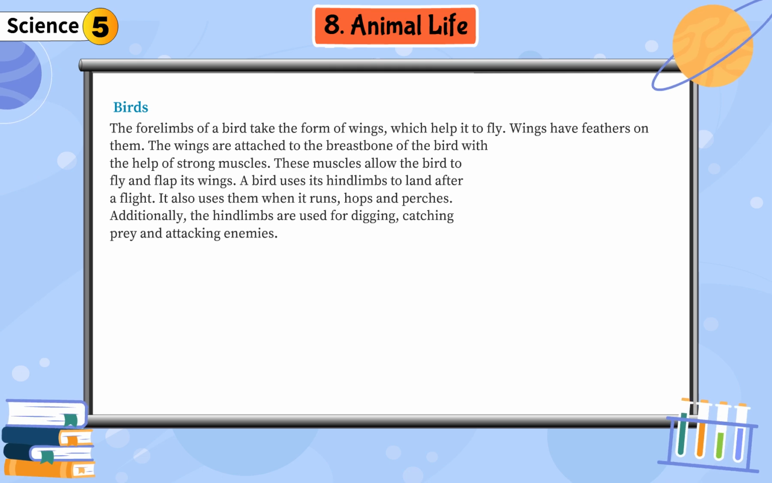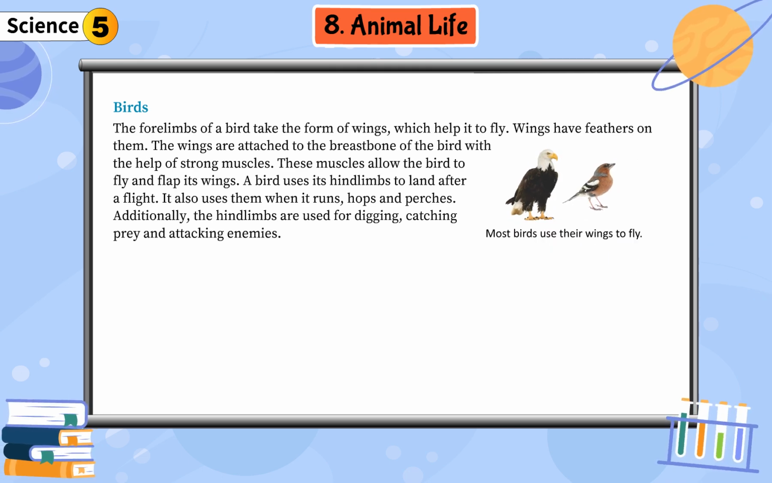Birds. The forelimbs of a bird take the form of wings, which help it to fly. Wings have feathers on them. The wings are attached to the breastbone of the bird with the help of strong muscles. These muscles allow the bird to fly and flap its wings.